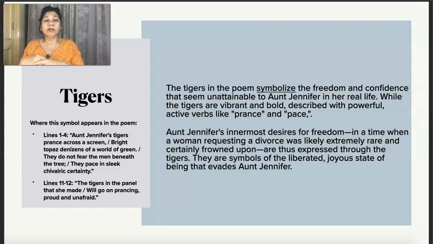The tigers are vibrant and bold, described as powerful, and active verbs are used like prance and pace. And again, we find the same symbol, the tigers, in lines 11 and 12: the tigers in the panel that she made will go on prancing. Here also we are talking about her inner desires of freedom. That is what the tigers in this poem are symbolizing.